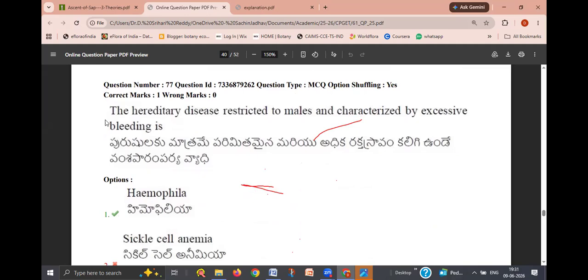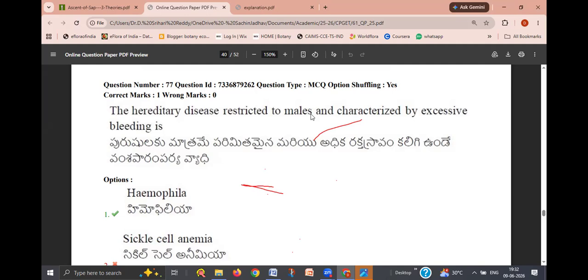Next one is: the hereditary disease restricted to males and characterized by excessive bleeding is. Actually, it usually comes under zoology, but they asked this question in botany. So anyway, the hereditary disease restricted to males means it is a sex linked disease. In the males we find XY chromosomes. In the females we find XX chromosomes.